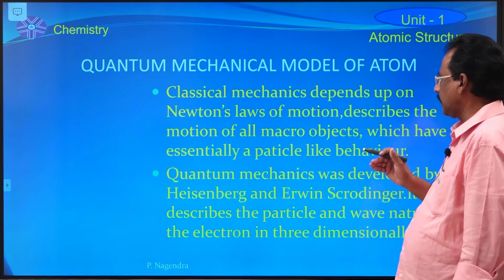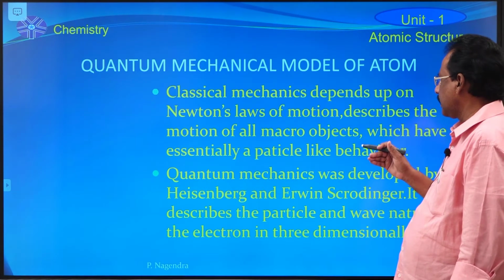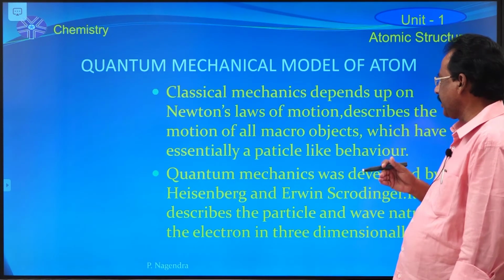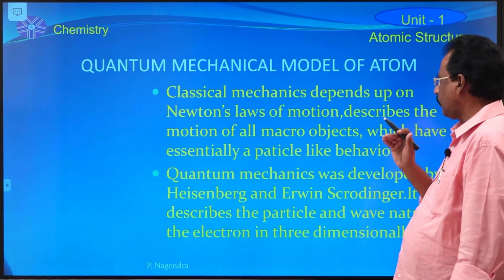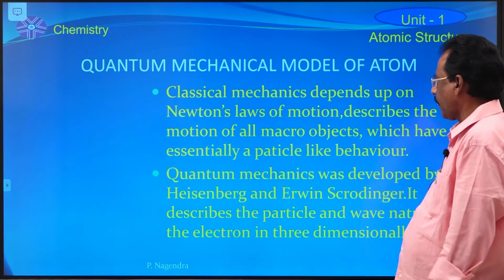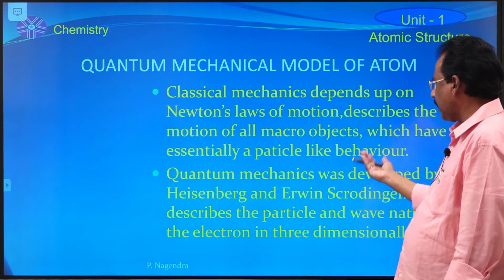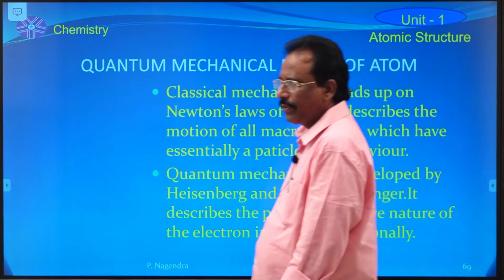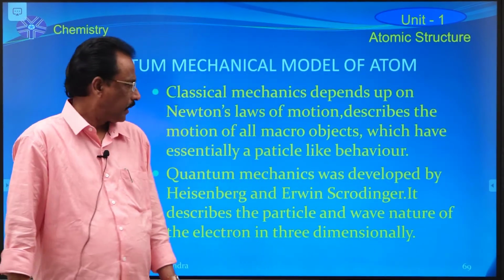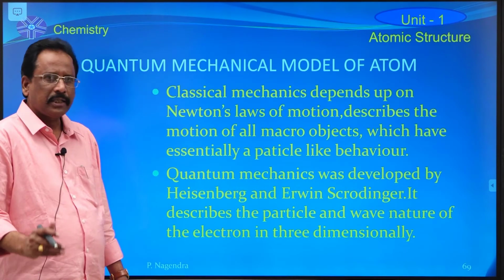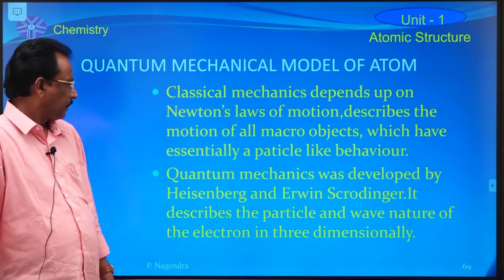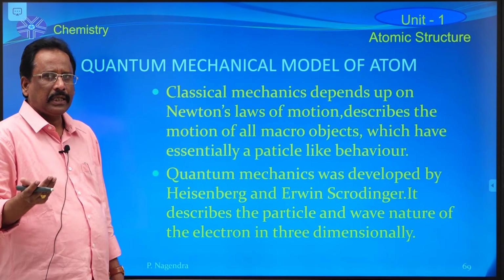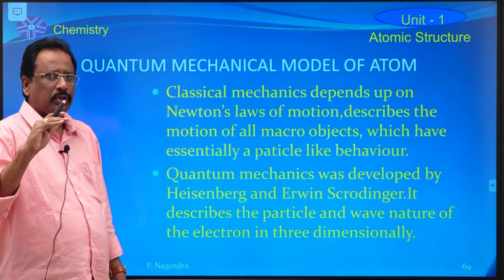That means according to classical mechanics, the bodies have only particle nature but not wave nature. After quantum mechanics, based on de Broglie's wave nature of the electron and Heisenberg's uncertainty principle, like light, the electron also has dual nature.